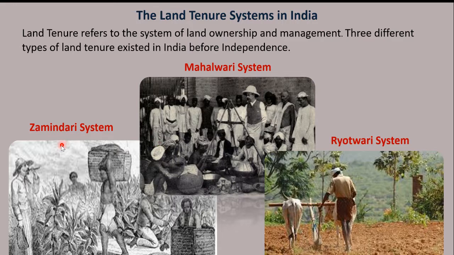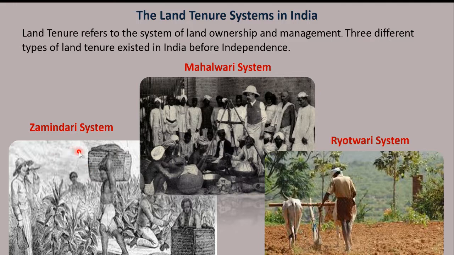So first one is the Zamindari system. Lord Cornwallis introduced this system in India. This was first introduced in Bengal and Bihar. So who introduced the system? Lord Cornwallis. This is also called the permanent settlement system.